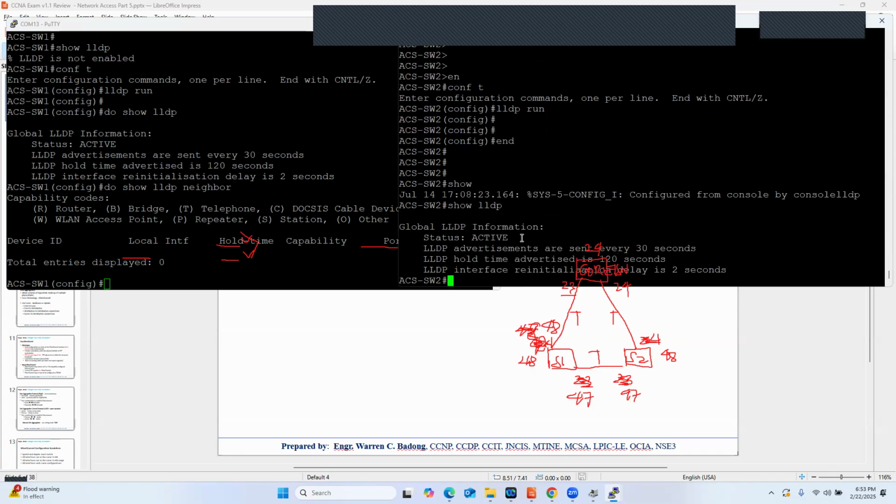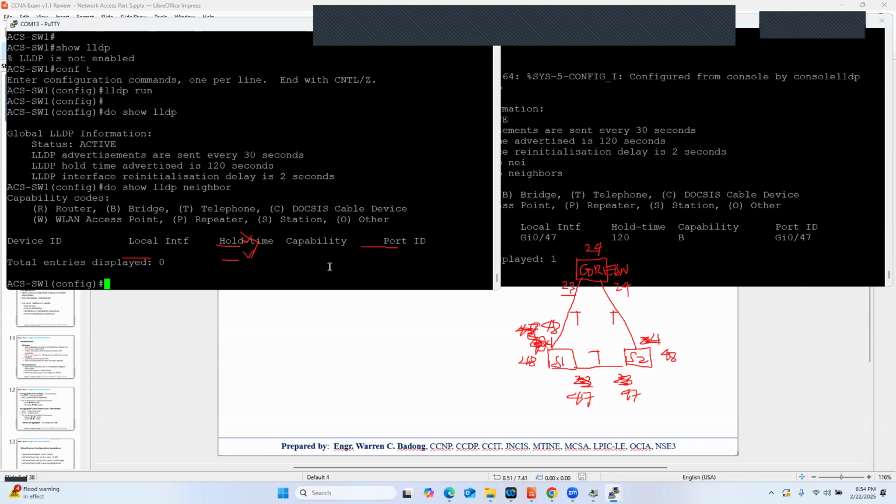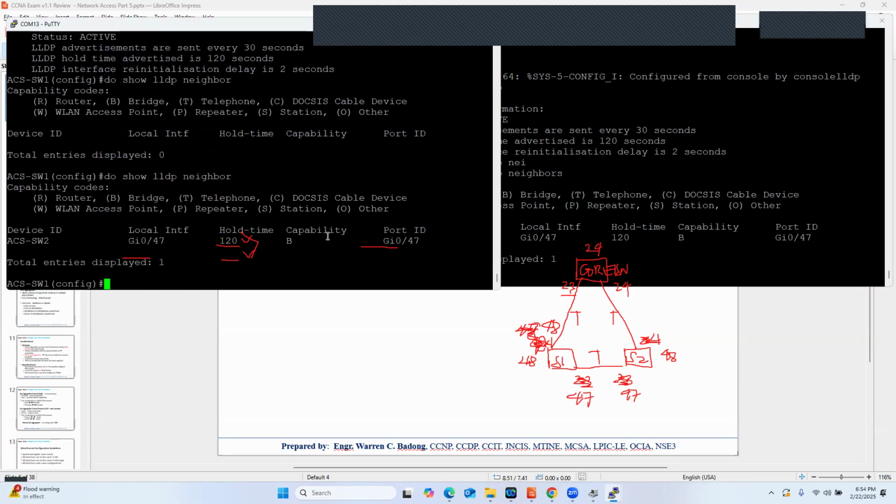So it is now active with similar timers as switch 1. So show LLDP neighbor, and you will notice that they now learn about each other. Okay, so it seems that access switch 1 and switch 2 are now learning each other because they are actually sending